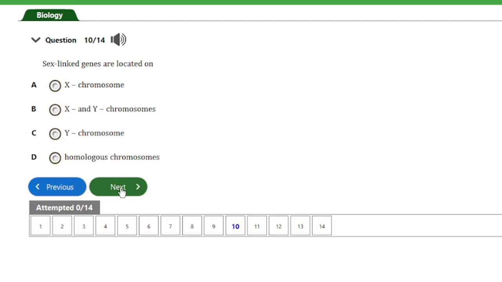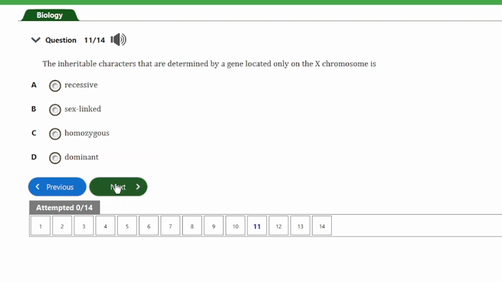These are the chromosomes that determine the sex of an individual. So genes that are carried by either sex chromosome are said to be sex-linked. So in most cases, the X chromosome is usually associated with sex-linked characters. So let's look at the next question.